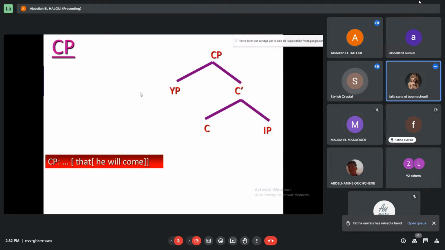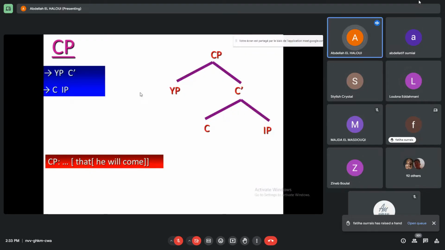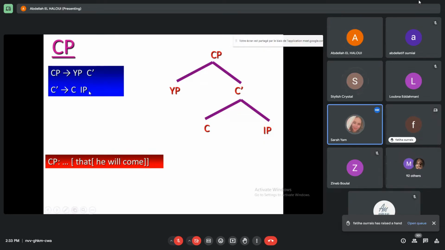CP. Good. So again, we can have the same rules. CP rewrites as YP C bar. C bar rewrites as C IP. CP is the maximal projection.